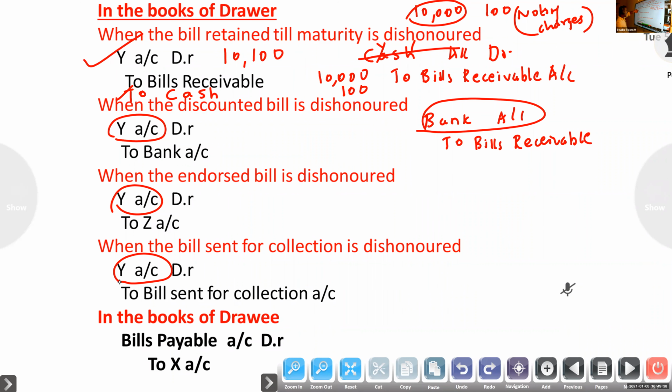If it is dishonored, the bank will be credited: Y account debit to bank. Here, if there are noting charges, no need to write to cash. If it is a discounted bill, the bank is dealing, so the full amount, 10,100, we can write together. But if it is the first case, the drawer is giving the amount, to cash. If it is a discounted bill, to bank.